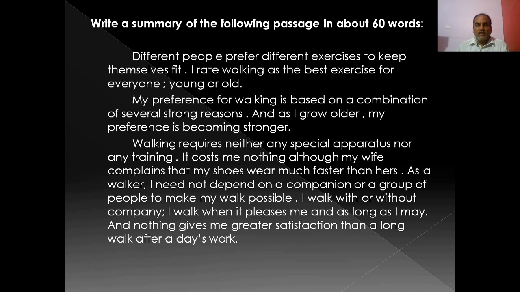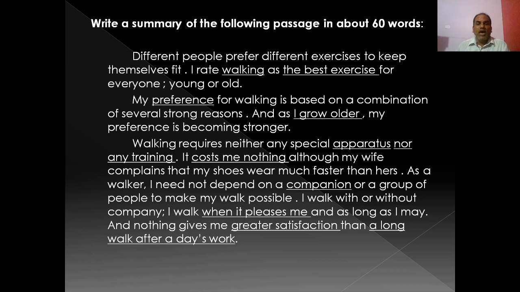Okay, I think you have got the idea that the text is about walking as an exercise. Now point out and underline the main points. Walking, the best exercise. Preference on the basis of age, as you grow older.